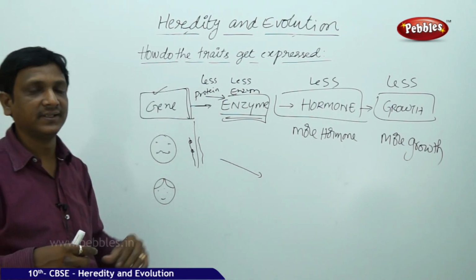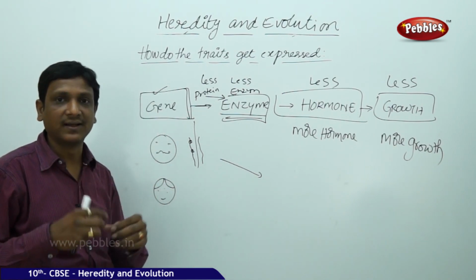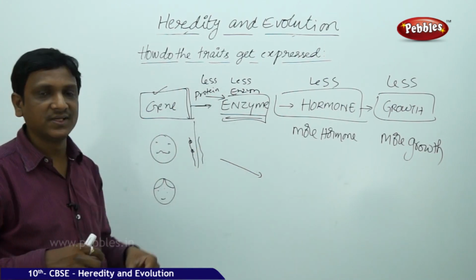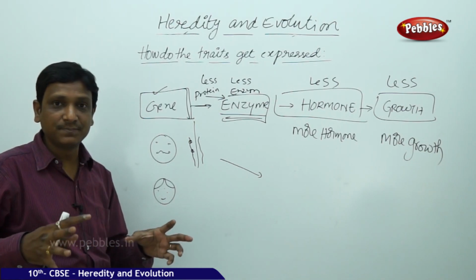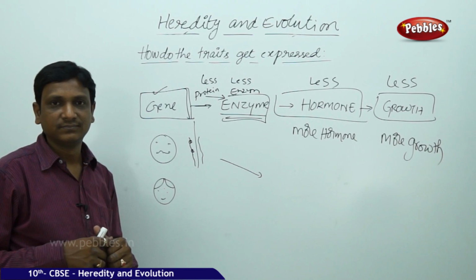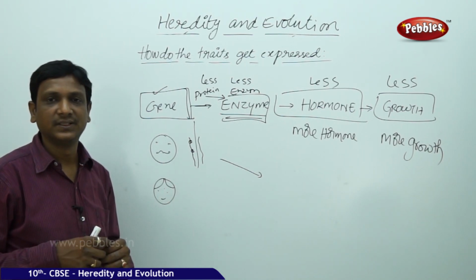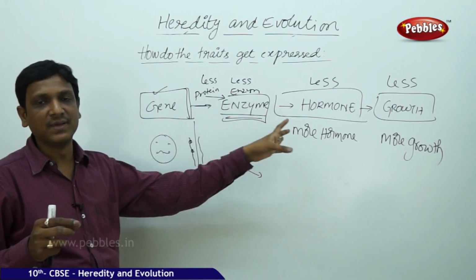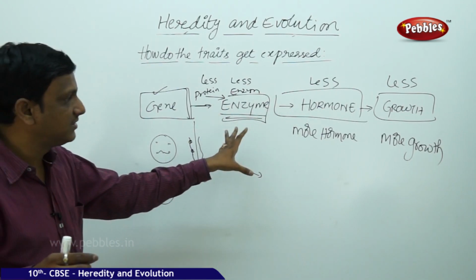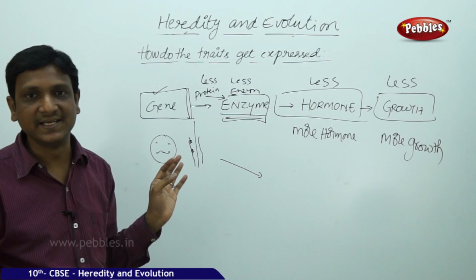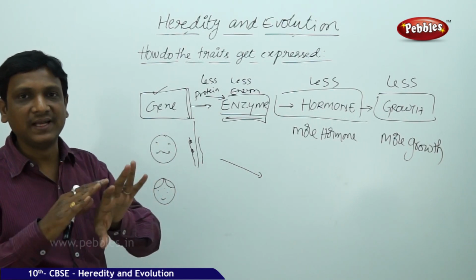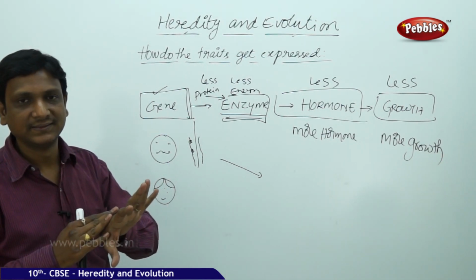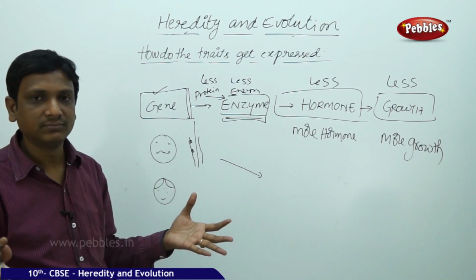And how is it expressed? So why are some people dark? Again the gene. The gene prepares a substance called melanin. If the gene is preparing more melanin, it leads to darkness of the skin. If the gene is preparing the proteins which will produce less melanin, less protein is prepared by the gene, less melanin means fair skin. So people with less melanin or no melanin have very fair skin. If melanin content is more, they have darker complexion.